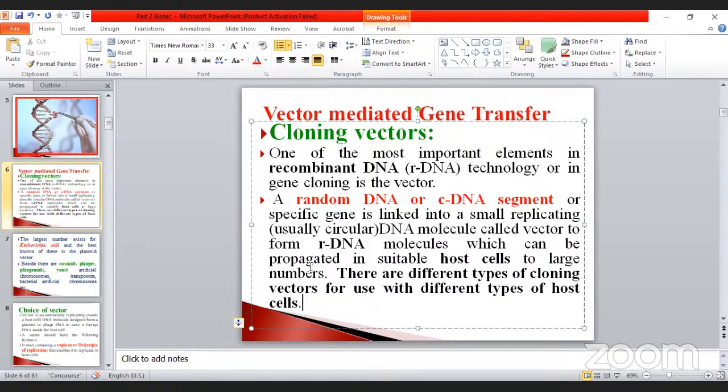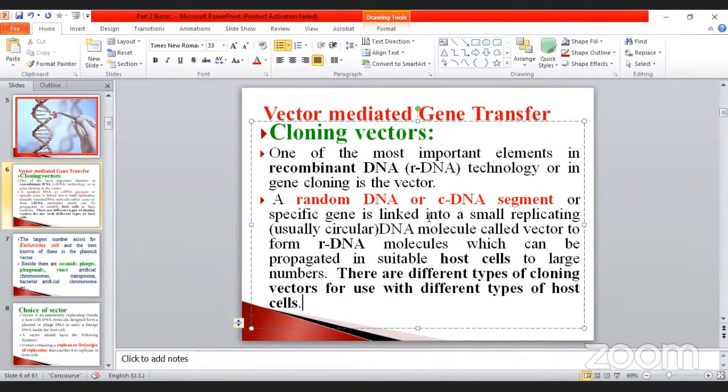Once again, repeating for you: in vector-mediated gene transfer, the cloning vector is very, very essential. One of the most important elements in recombinant DNA technology or gene cloning is the vector.